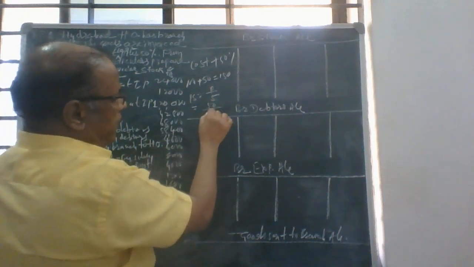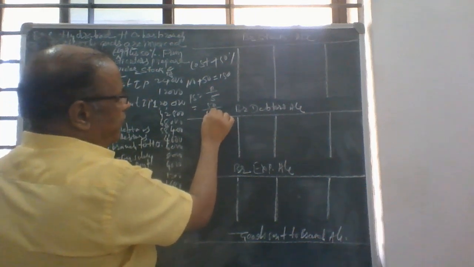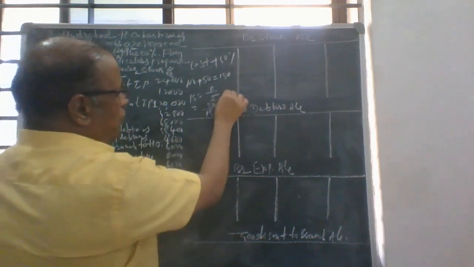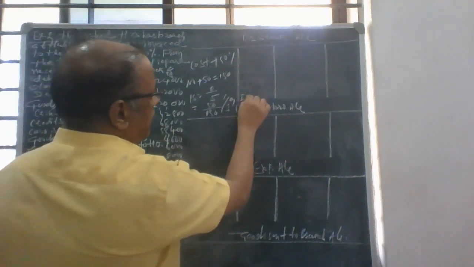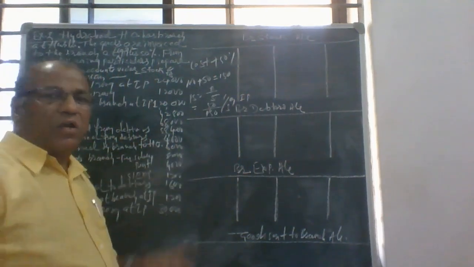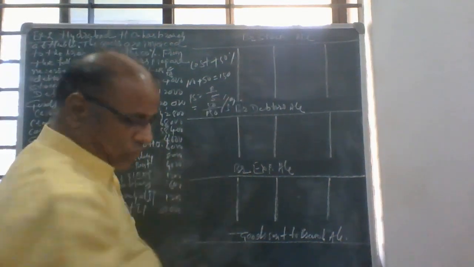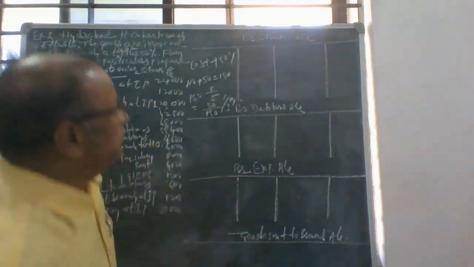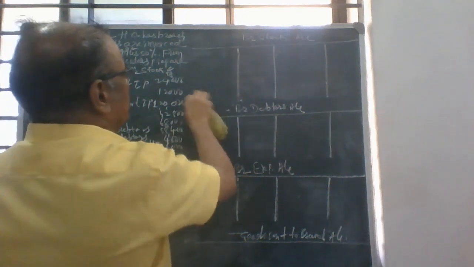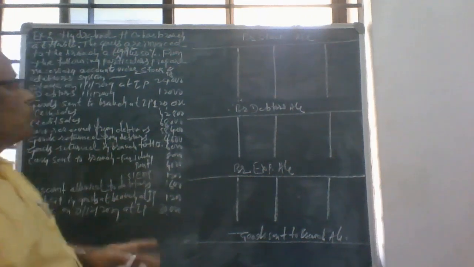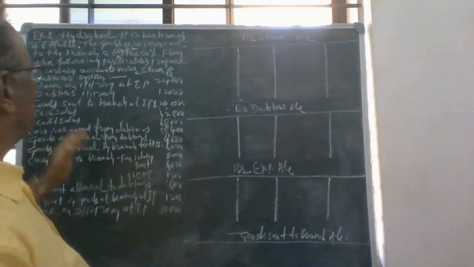Profit is 50, sales or the IP is 150. So it is one third on IP. You remember this, one third on IP. Loading will be one third on IP. So we have to enter all this information in these accounts.